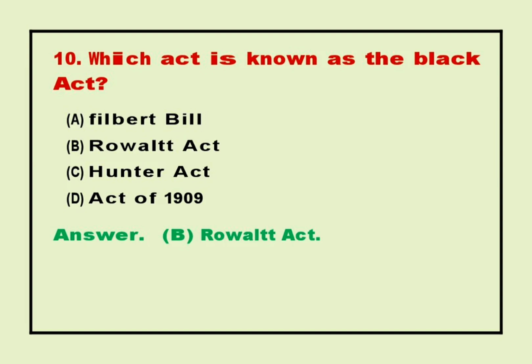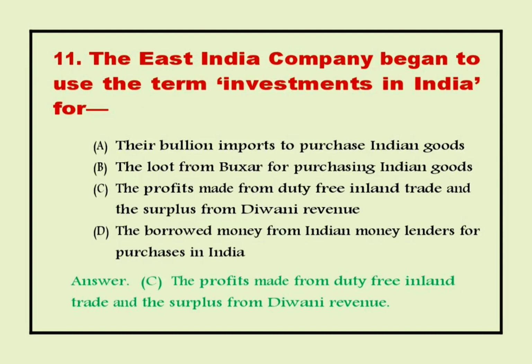10. Which Act is known as the Black Act? Answer B. Rowlatt Act. 11. The East India Company began to use the term investments in India for. Answer C. The profits made from duty-free inland trade and the surplus from Diwani revenue.